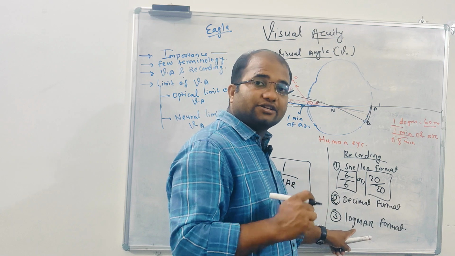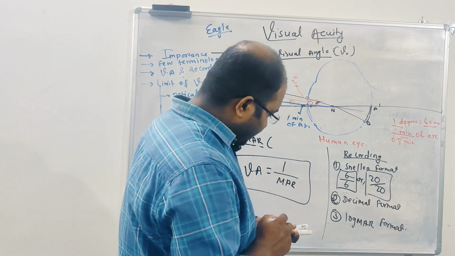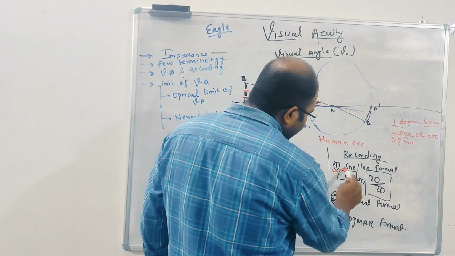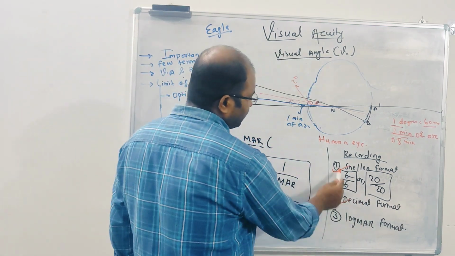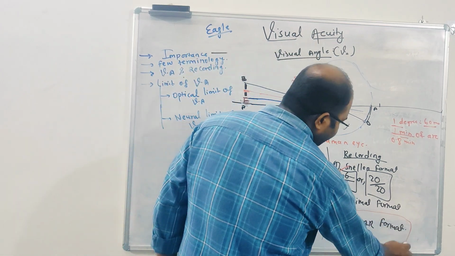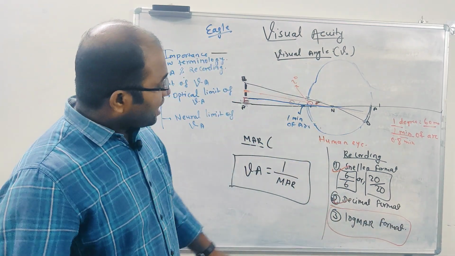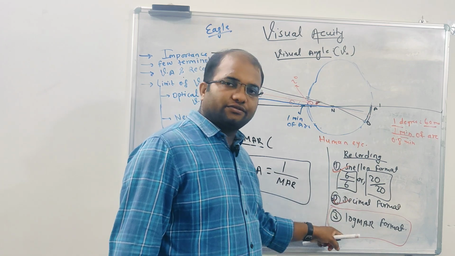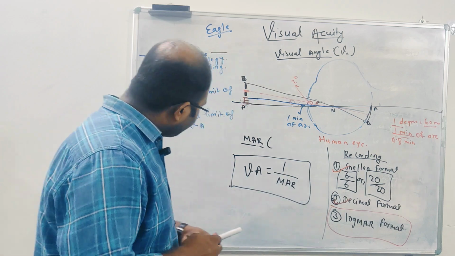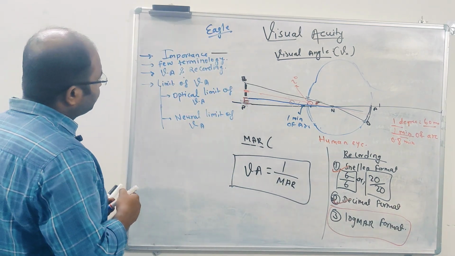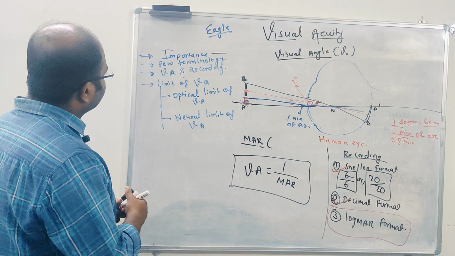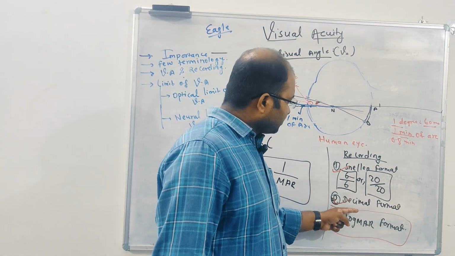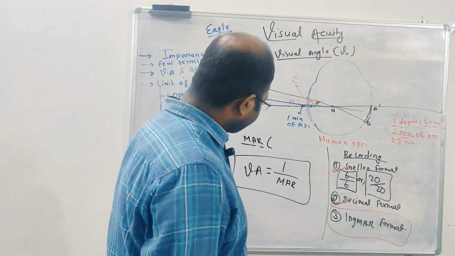Anyway, we will have a detailed lecture on this logMAR format. But as of now, trust me, we are going to see more about Snellen and decimal format and how it works. LogMAR will have a different lecture. And I will have one more lecture on how to convert visual acuity from one form to another form. So separate lectures can be done for conversion of visual acuity from one form to another.